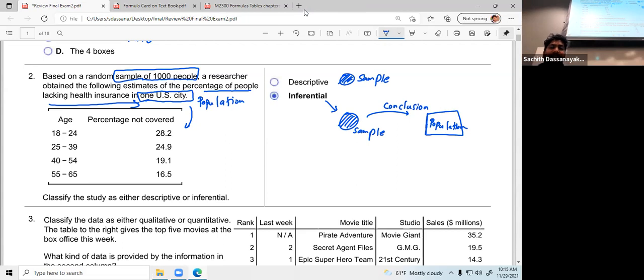Okay, clear? If you have only the part about the random sample of 1,000 people, then this question is about descriptive statistics. Clear? If you don't have this part, then this is going to be a descriptive statistic because we have the sample, that's it. Since you have this part, this is going to be an inferential statistic. This is the process.